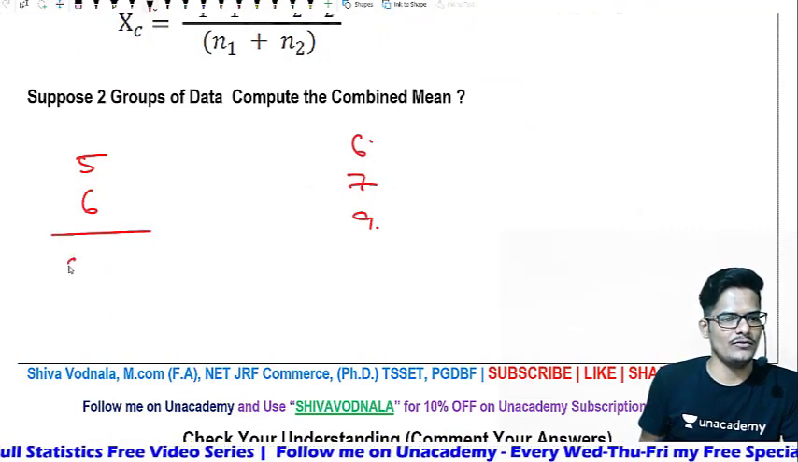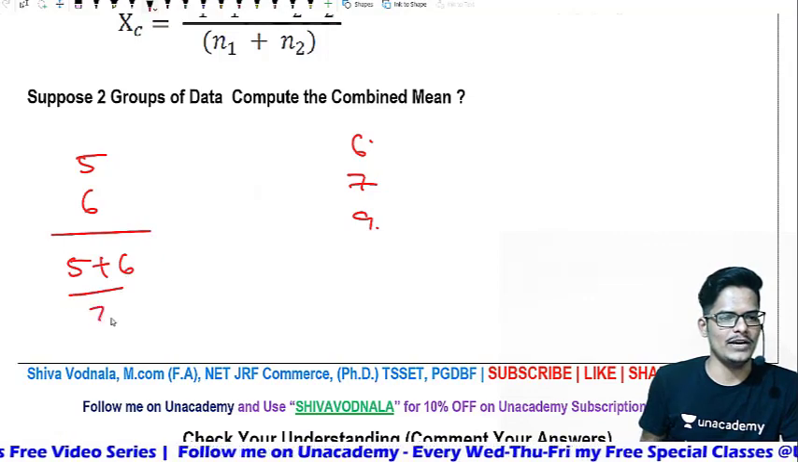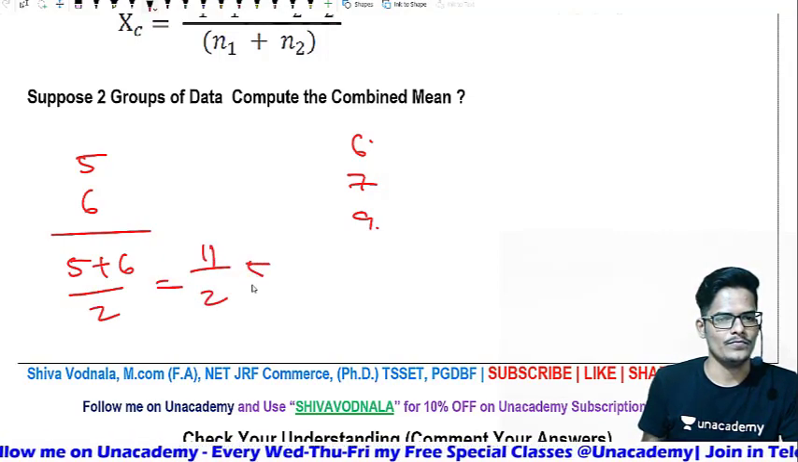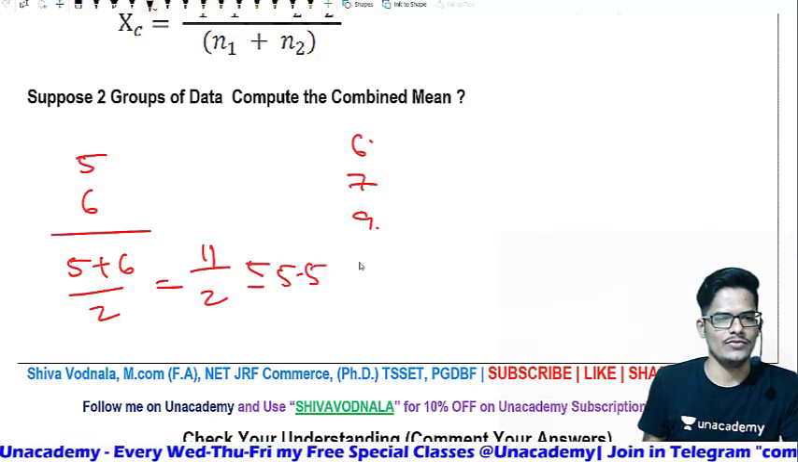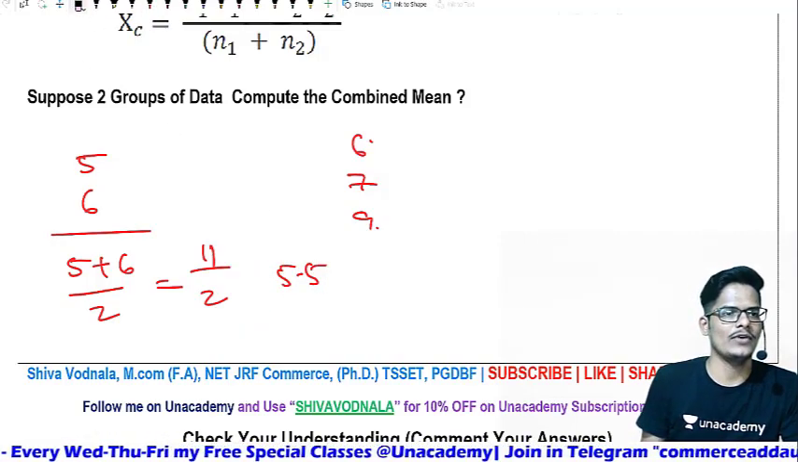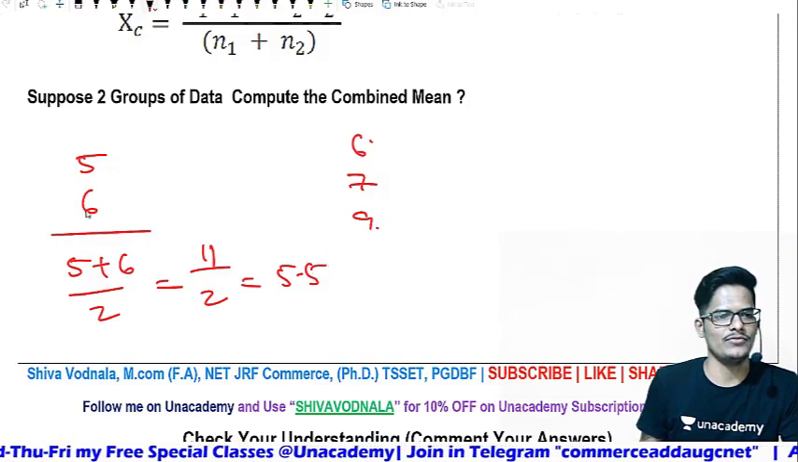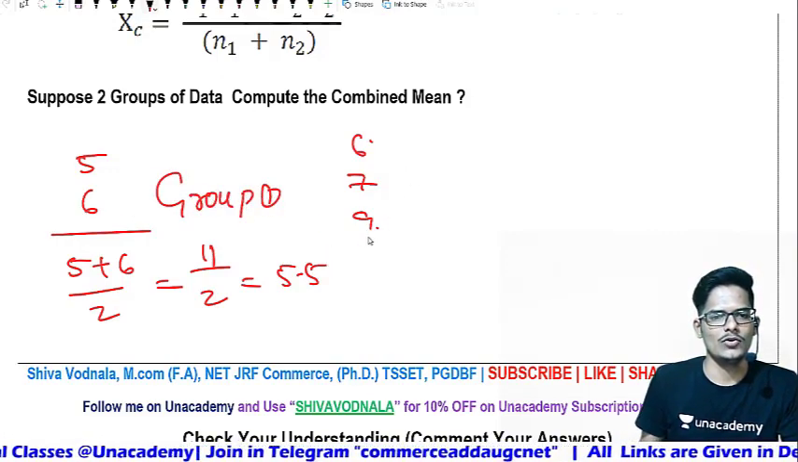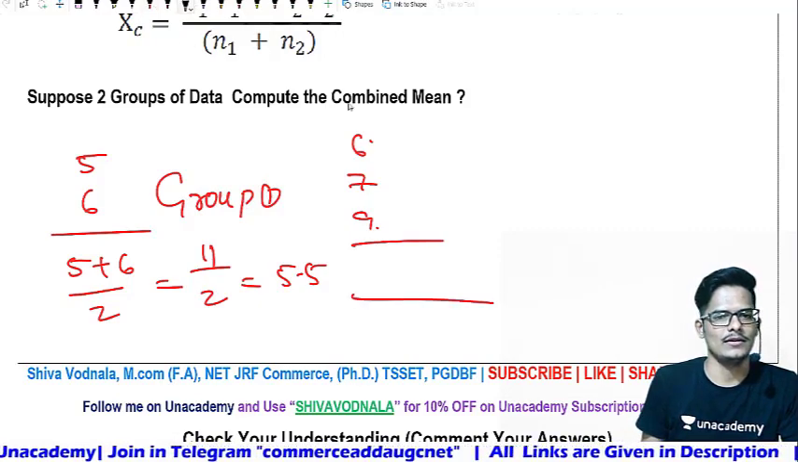The first group has 2 observations. 5 plus 6 divided by 2. What is the arithmetic mean? 11 divided by 2, which is equal to 5.5. So 5.5 is the arithmetic mean of group number 1. Now what is the arithmetic mean of group number 2?